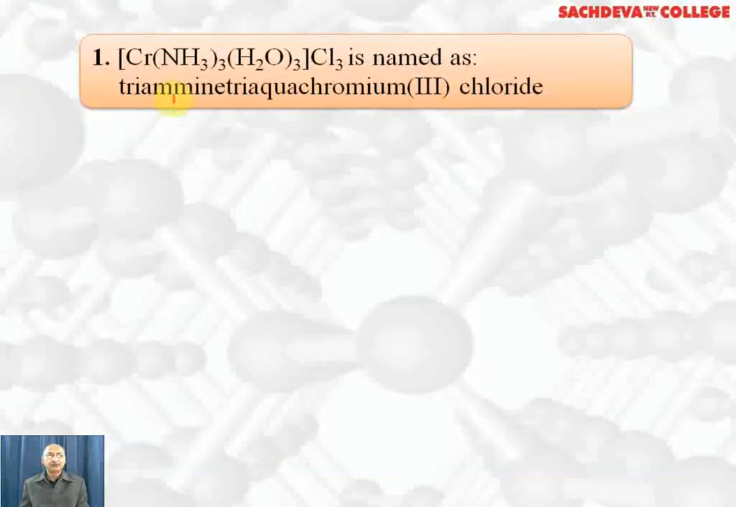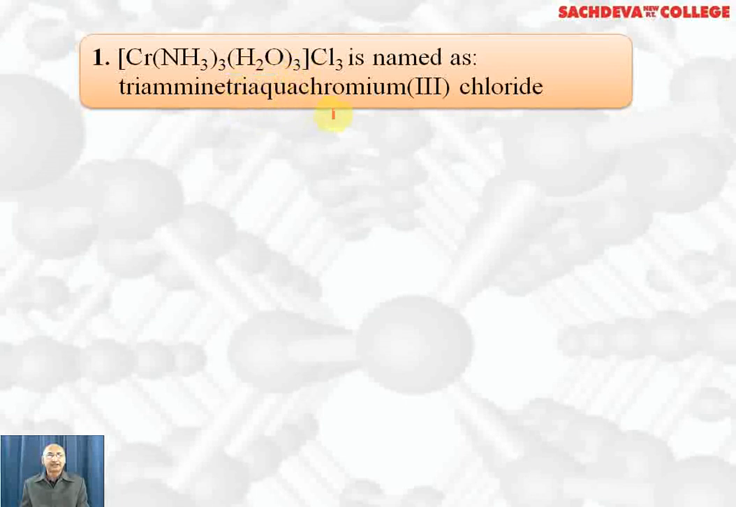Let's take up how we name it. In this complex, counter ions are negatively charged, so first we will name the complex compound. In a complex compound, first we will name the ligands, and ligands are named alphabetically. First we will name this one, it is called amine. Triamine. In amine there is a double M, be careful. And triaqua. Water is called aqua and there are three, so we call it triaqua.